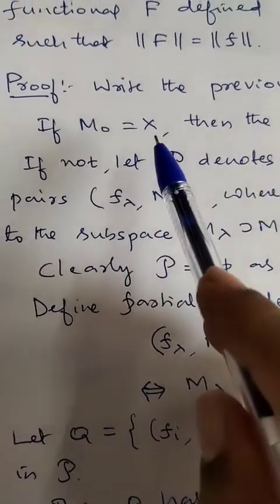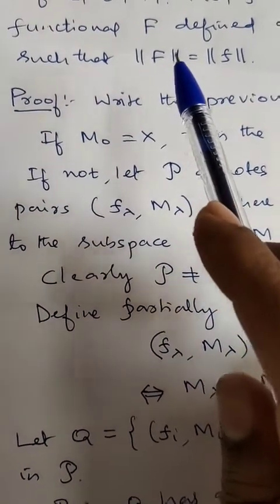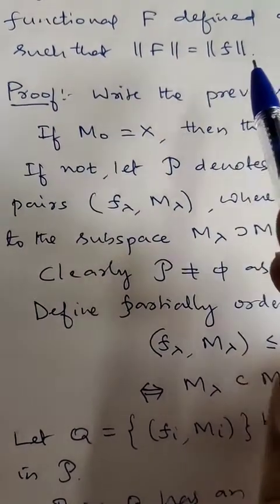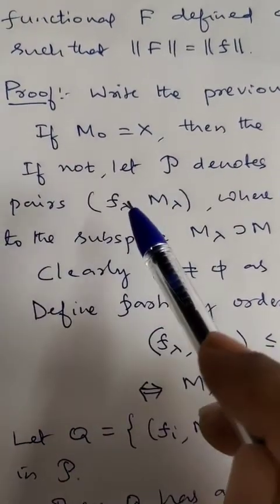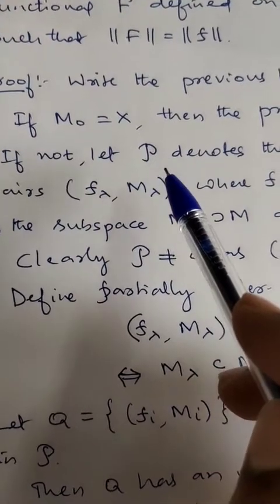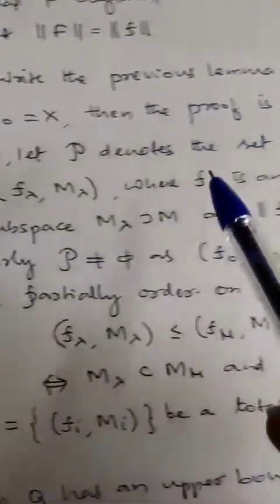And we have some function f1 that exists, with norm of f the same as norm of f1, and so on. It will continue.